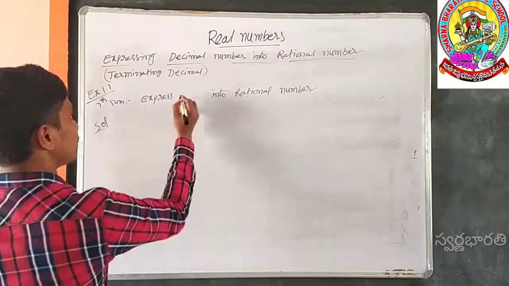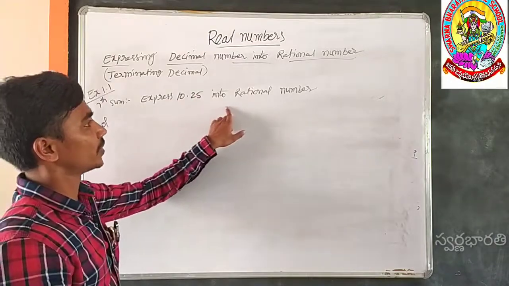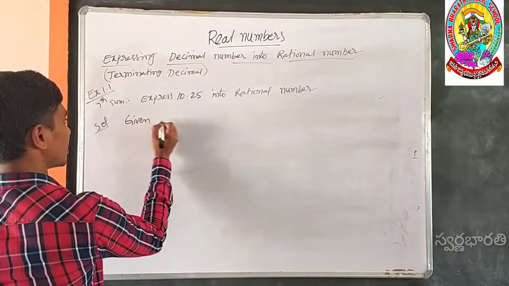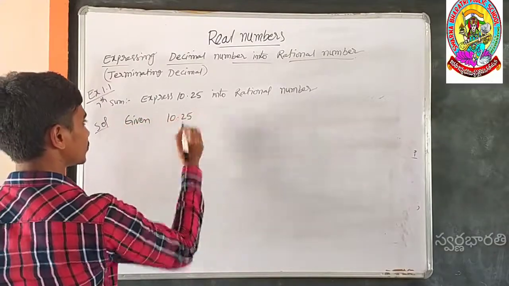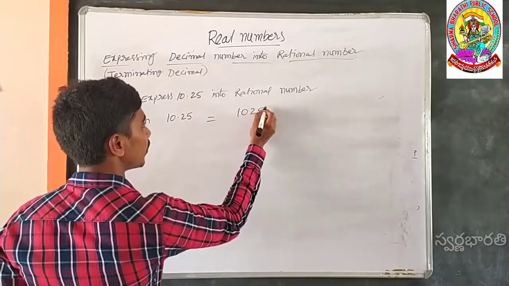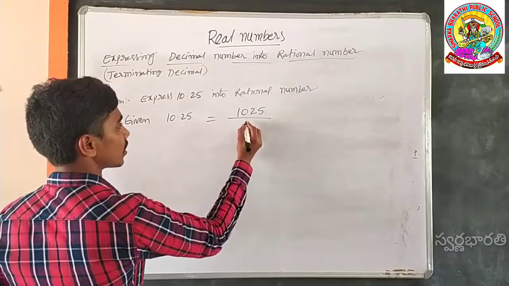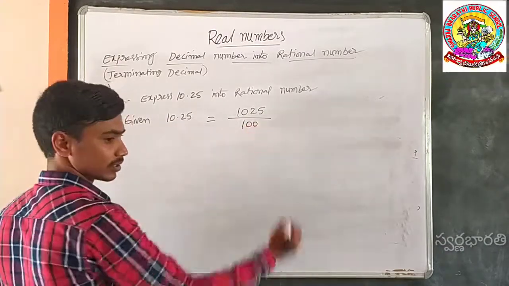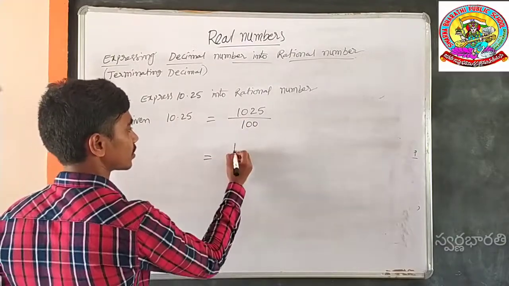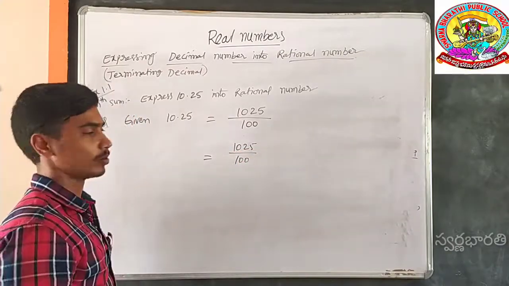Another one, 10.25. Express 10.25 into a rational number. What is the given number? The given number is 10.25. How can we express this? Same way, 1025 by, here the decimal point is after two places, so divide with 100. Is there any common? Yes. There is a common table to cancel here, that is the 25th table.